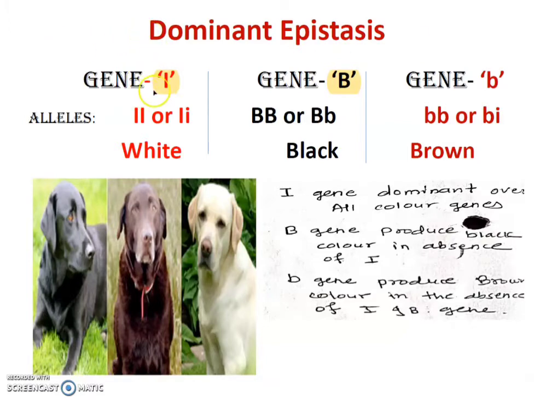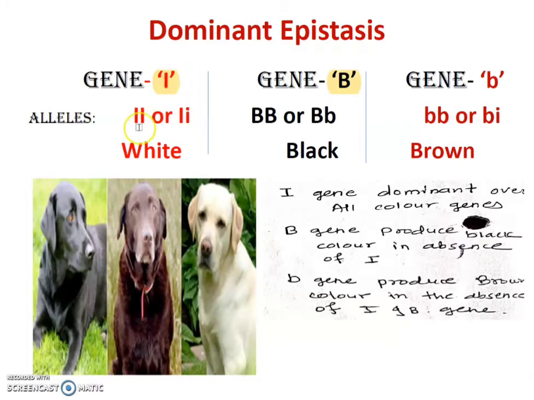In the same way, suppose gene I and gene B are both present at the same time. The more powerful gene, here I, will mask or hide the identity of gene B, means it takes the power or takes the decisions. This process of hiding or masking the effect of gene B by I is called epistasis. Epistasis means hiding the power of another gene.